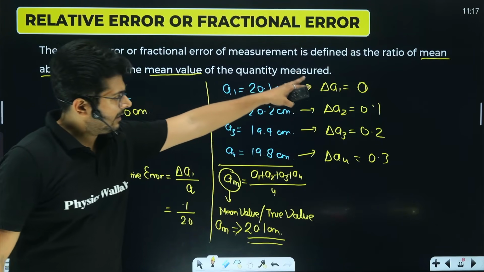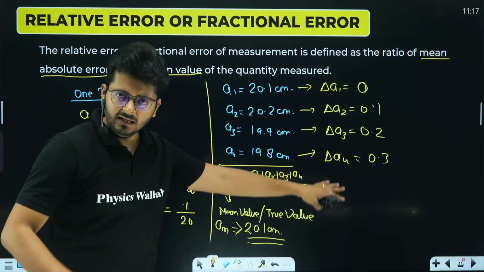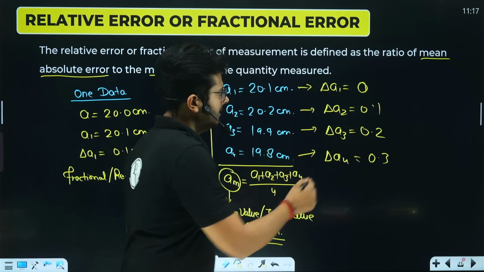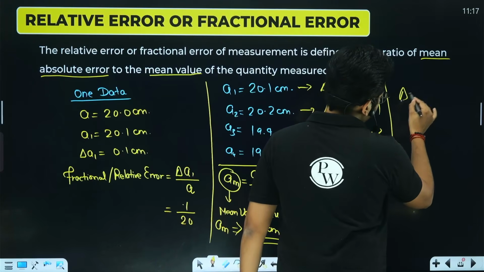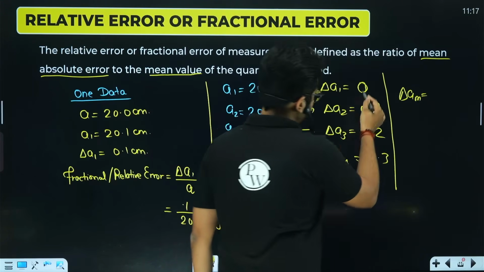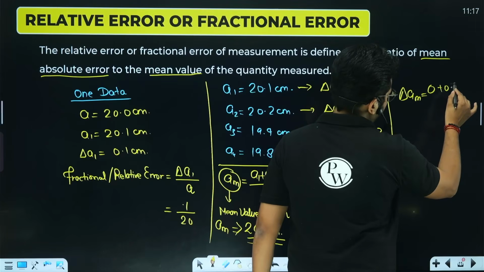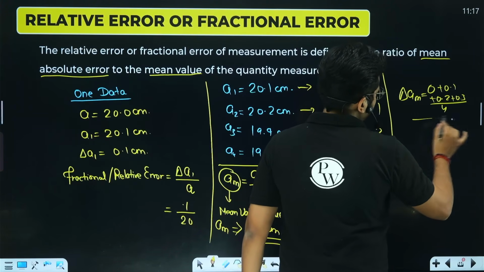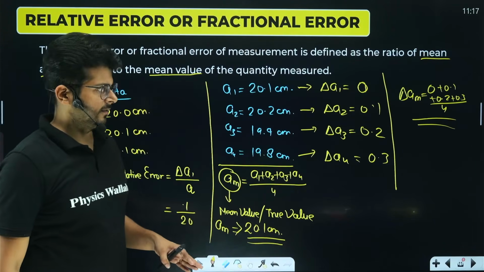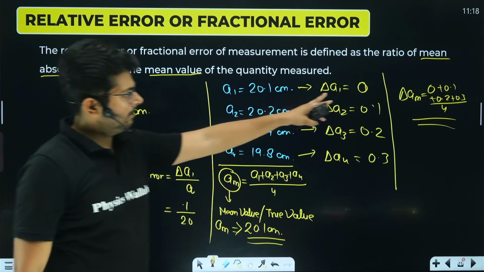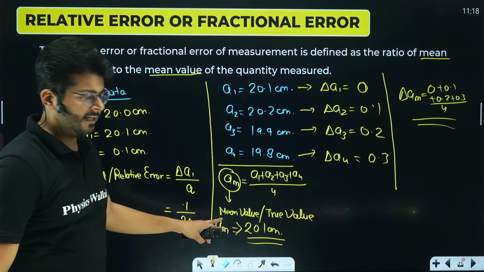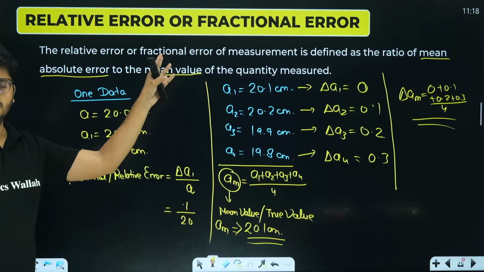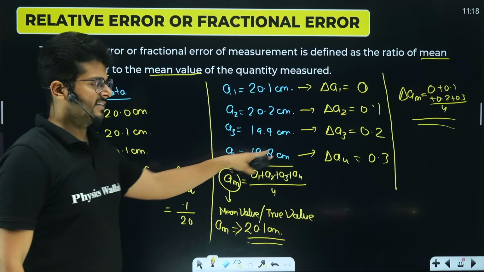So these are the absolute errors. Then you will get the mean of these absolute errors: delta A1 plus delta A2 plus delta A3 plus delta A4 divided by 4. So the mean absolute error is going to be delta AM. Just add them up: 0 plus 0.1 plus 0.2 plus 0.3 divided by 4. That will give you the mean absolute error. So now you know the mean absolute error and the mean value, the true value. The ratio of these two things is the fractional error or the relative error of this data set.